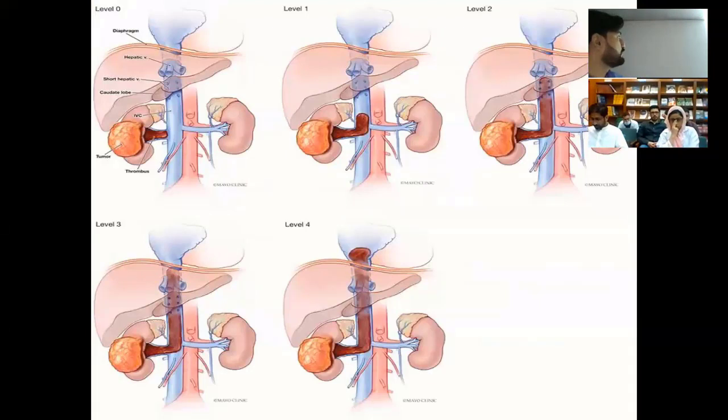This is level 0, that is confined to the renal vein, and level 1 is up to less than 2 centimeters from the renal vein, extended into the IVC. And this is greater than 2 centimeters but below the hepatic vessels. Level 3 is below the diaphragm but above the hepatic veins, and this is above the diaphragmatic level up to the right atrium.